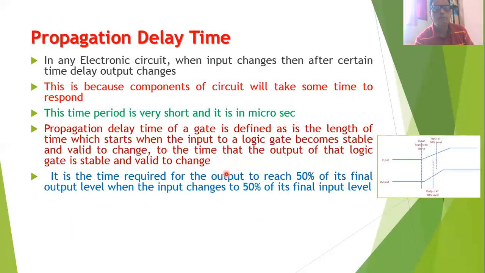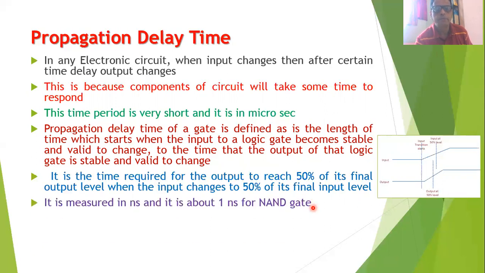You will find that the propagation delay time is the time required for the output of the logic gate to reach 50% of its final output level when the input changes to 50% of its final input level. So when the input changes as shown in this diagram, you will find that after a certain amount of time, the output will change, and it will require a certain amount of time to reach the 50% level. And this time period is called the propagation delay time.